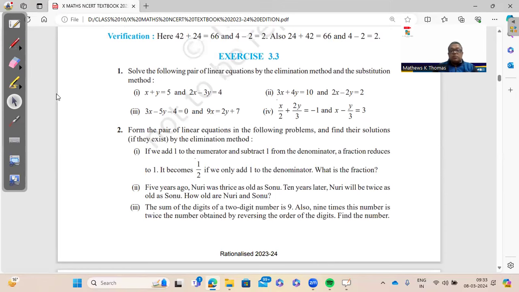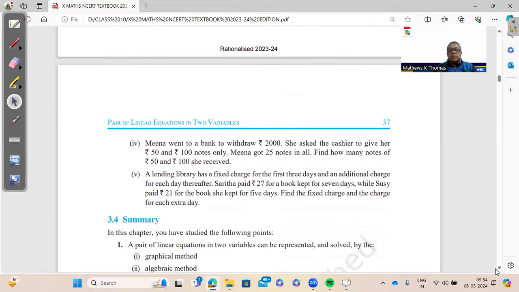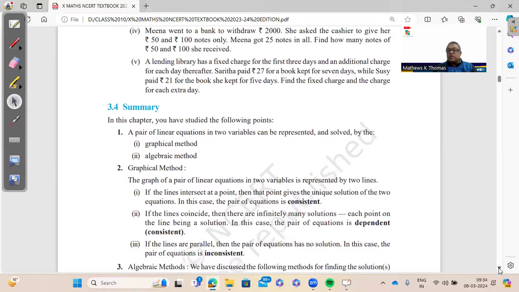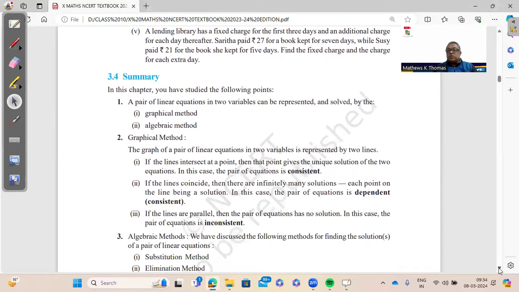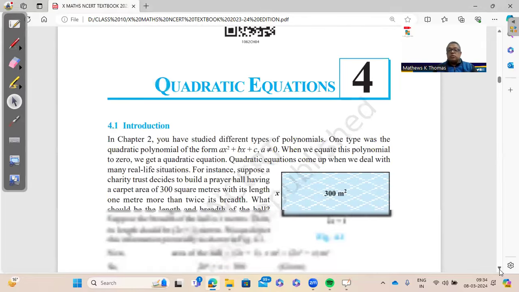Then we have the word problems. Please remember, the word problem on digit interchanging is very important. Whenever we have a digit interchanging question, kindly go through that. There is also a solved example in this chapter, digit interchange. Please do that. So that's chapter 3. We have the word problem, elimination, substitution, and the graph. So 5 things you need to do.